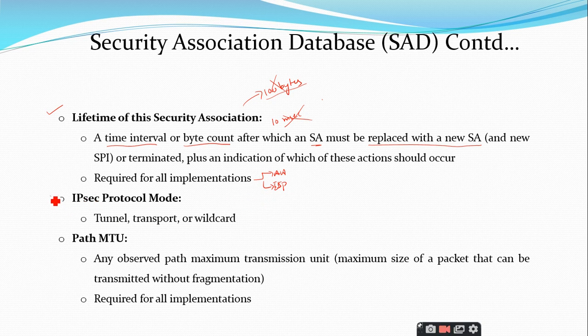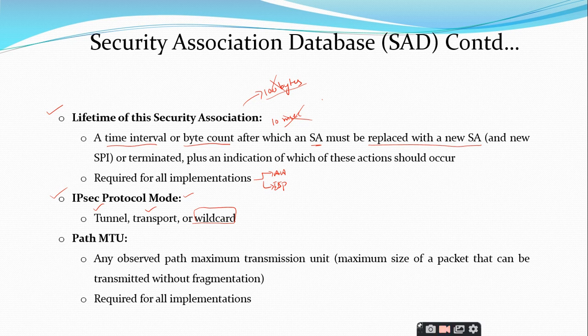And the next parameter is the IPsec protocol mode, very important. In the morning session also I told you that for the IPsec protocol we have 3 different modes. We are going to discuss only 2, that is the tunnel mode and the transport mode. We have another one, which is called the wildcard, which is not our topic of discussion. So we will discuss what the tunnel mode and transport mode are. This IPsec protocol mode parameter simply identifies whether you are going to transmit the data in tunnel mode or transport mode.